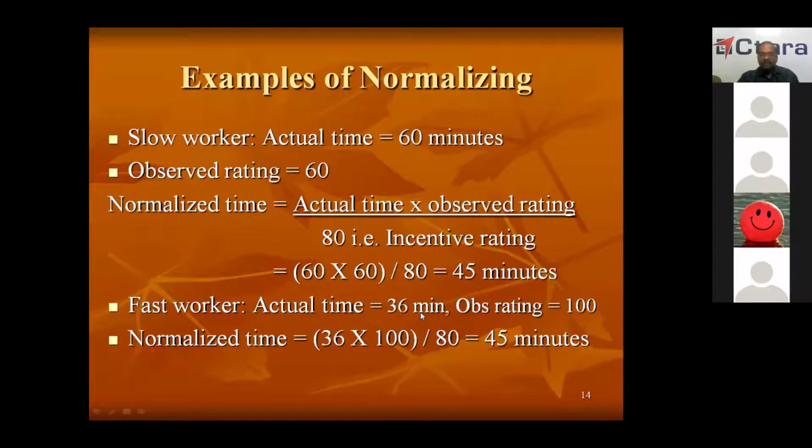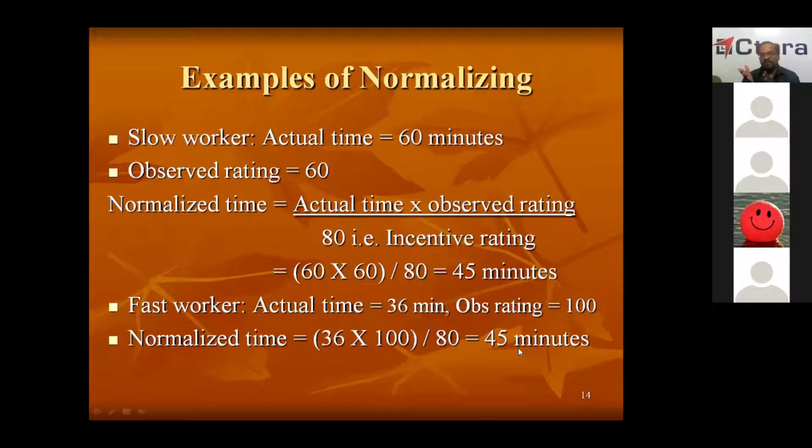So how to normalize? Actual time is 36 minutes. We will give him more rating because he is working at a faster speed. So what rating are we giving? We will give 100 rating, and we will convert it into 80 rating. So 36 into 100 divided by 80. If you convert it to 80 rating, it will become 45. That means though he has taken 36 minutes, if you normalize it, it's coming to 45 minutes.